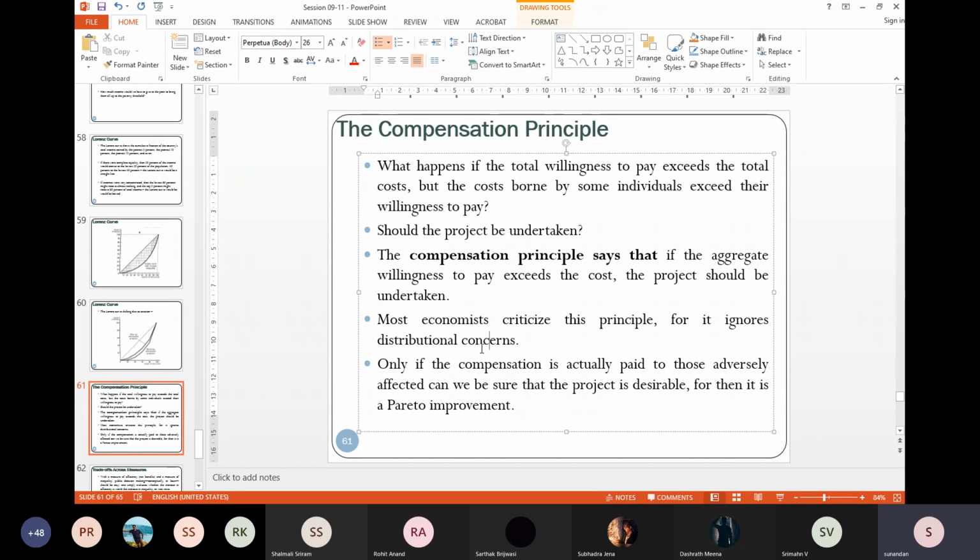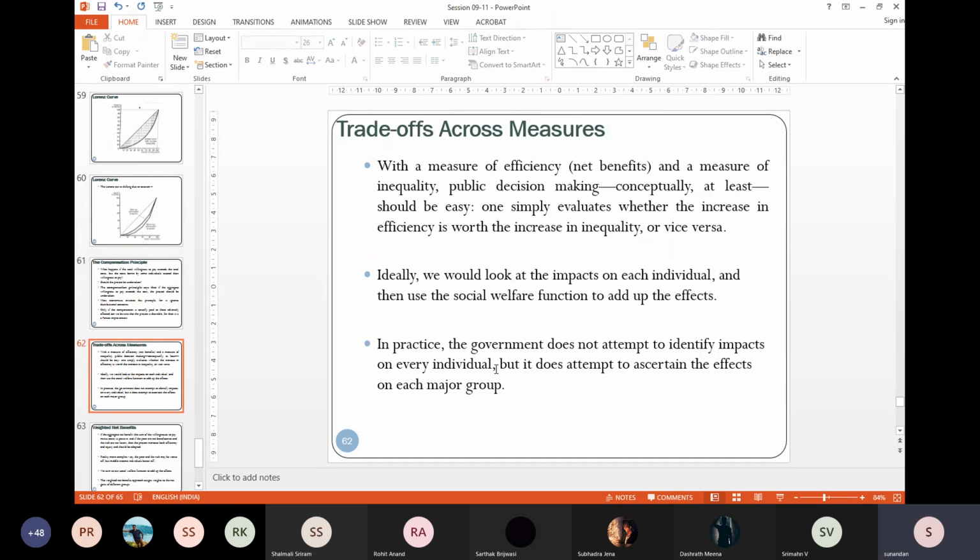But even then, if the aggregate benefit is more than the aggregate cost, that means you have a scope of compensating the worse off group such that they are neither worse off nor better off, and still have another cohort who are strictly better off. That means we have a potential for Pareto improvement. And hence, this project should be undertaken.